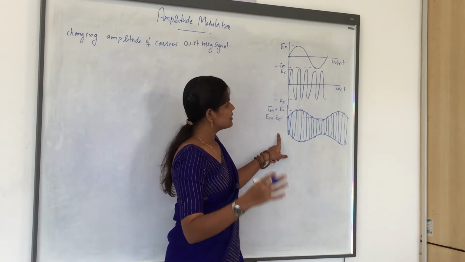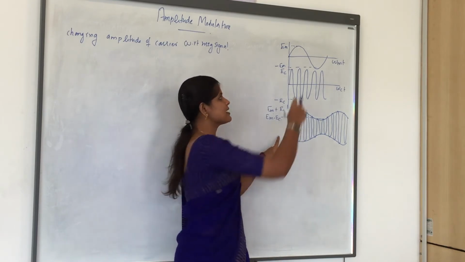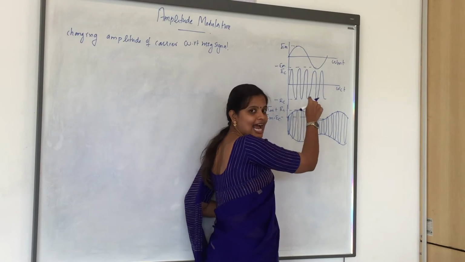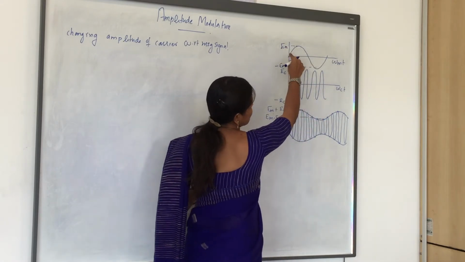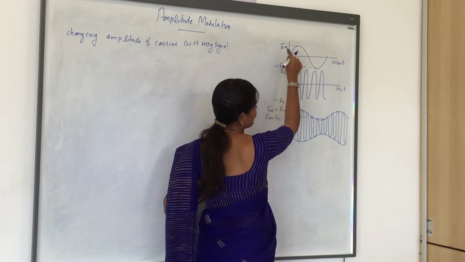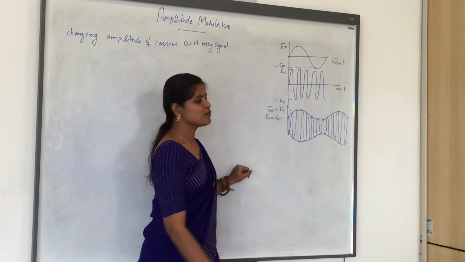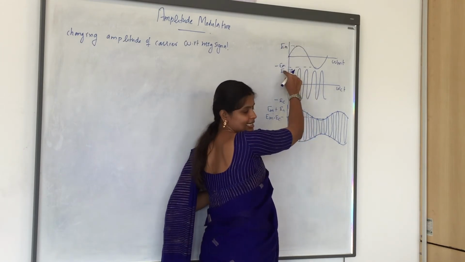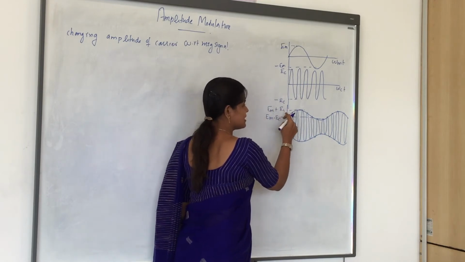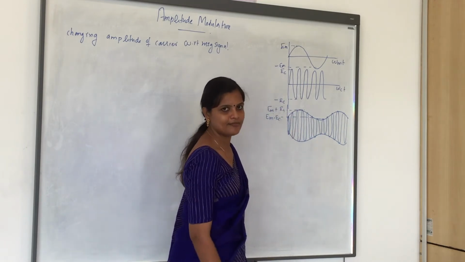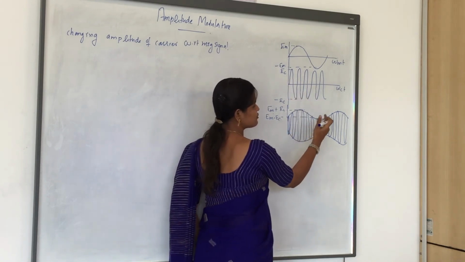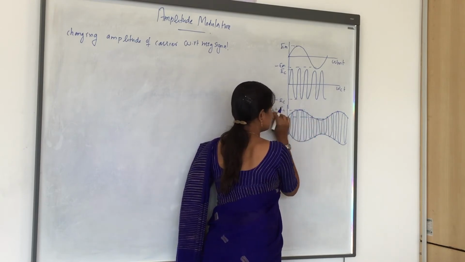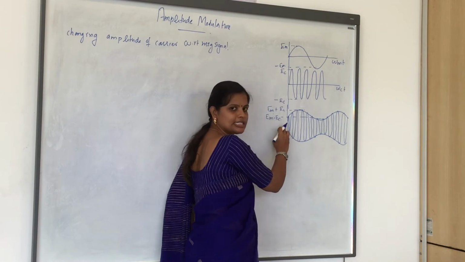As I told you, the process is that we are imposing or loading the message signal onto the carrier signal. So the amplitude of the carrier signal will get added with the message signal. We have a message signal with Em as a positive peak and minus Em as a negative peak. So this carrier wave will get added with Em as well as minus Em. So we are getting two components, Em plus Ec and Em minus Ec. Clear? So this is the waveform which we got after amplitude modulation: a higher peak and a much lower peak with Em plus Ec amplitude and Em minus Ec amplitude.